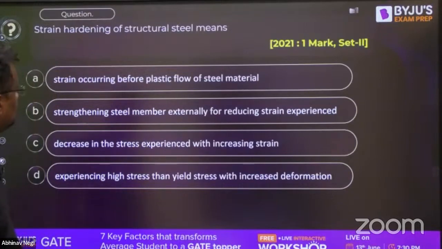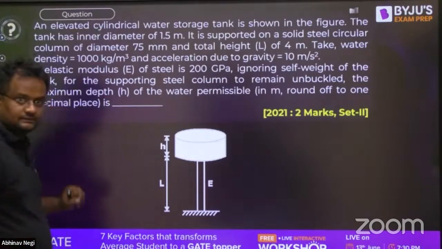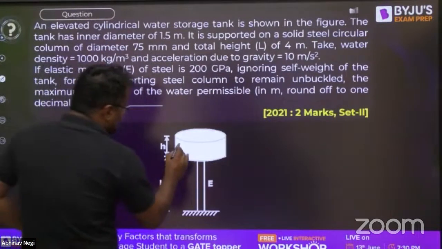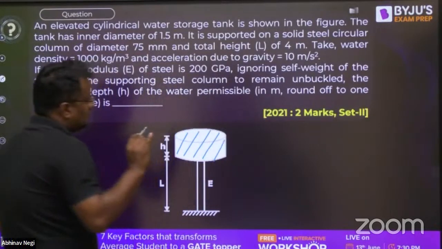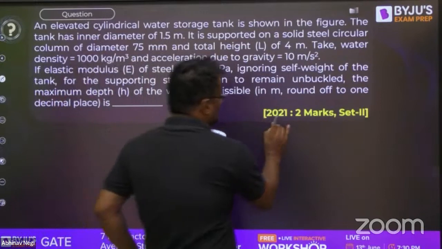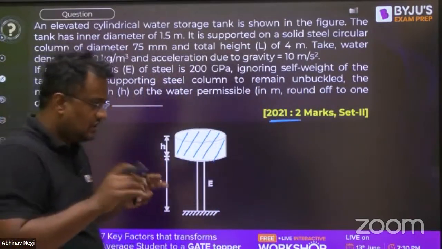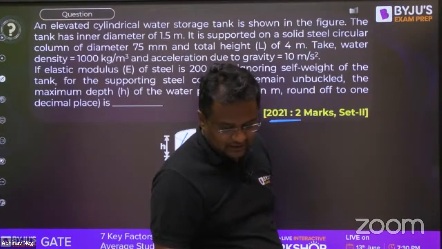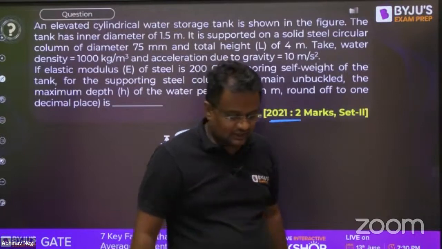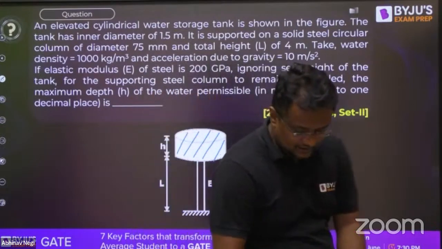Now 2000, this was 21. So this question, now this one. This is an excellent question, guys. Excellent. There is a tank which is filled with water. Nice question, guys. Okay. Just imagination is required. Apart from that, no calculation will be difficult here. If you imagine the question correctly, you can easily get it. Now, what is happening here?